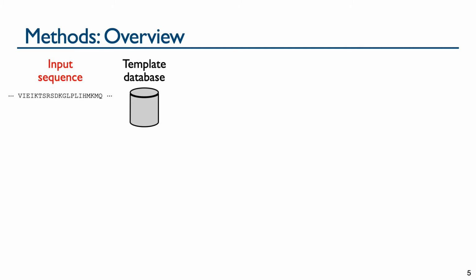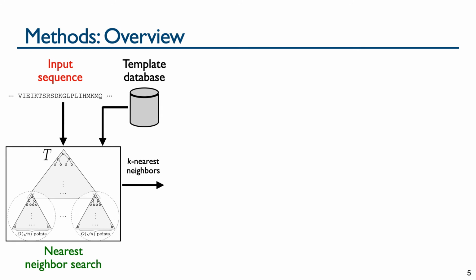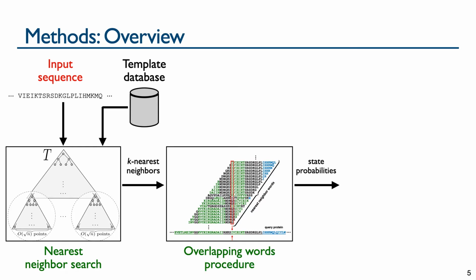Next, I'll give an overview of nnessy's prediction process. Given an input amino acid sequence and our preprocessed template database, we perform nearest neighbor search on words from the input sequence and find their nearest neighbors from the template database. These nearest neighbors are given to an overlapping words procedure that combines the secondary structure sequences from the template words to estimate structure state probabilities at residues.